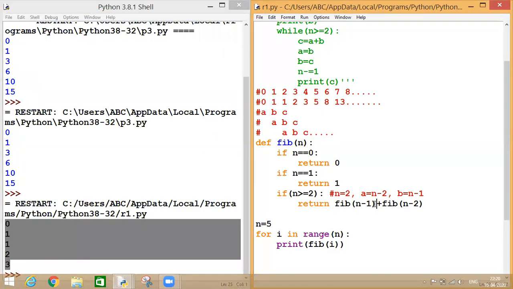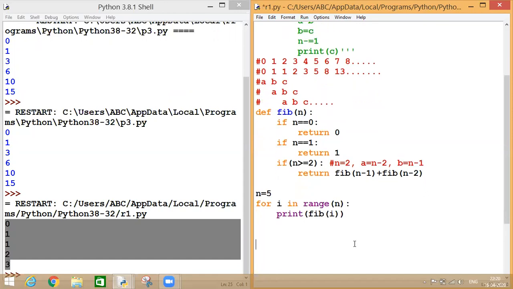These two functions are repeating themselves again and again, as many times as this function will be called here. We are calling this function, but inside this function, I have written my function calls twice, in the form of n minus 1 and n minus 2. So these functions will also be called again and again along with this function call. This is known as recursion.